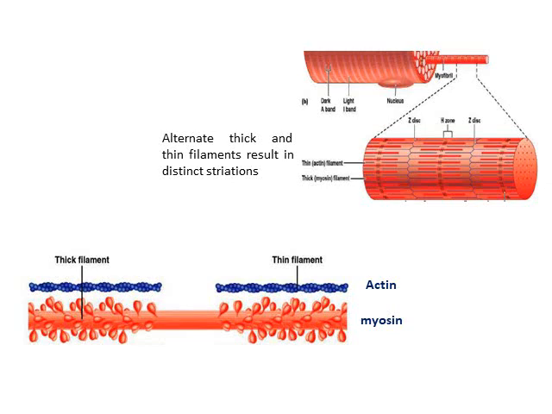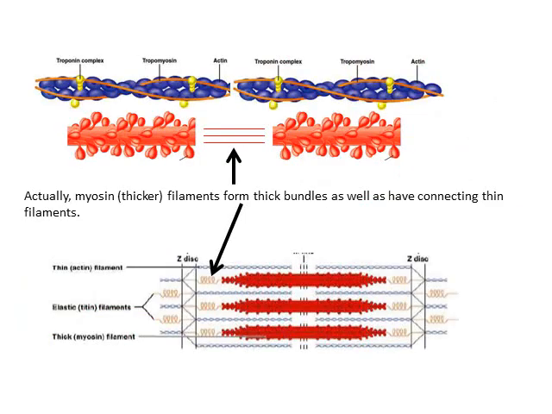So alternate thick and thin filaments under the microscope, you can see these striations are visible. In this slide, we are showing the arrangement of the myosin, or the thick filaments, and actin, the thin filaments.